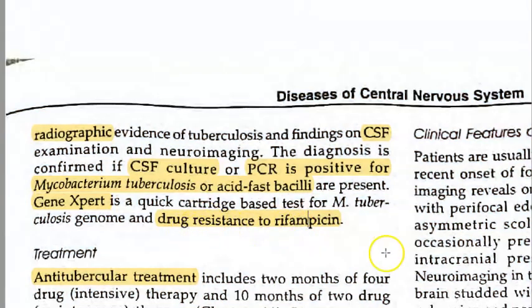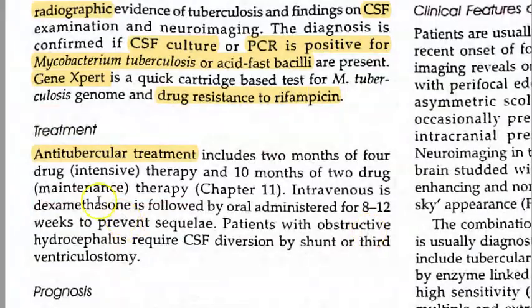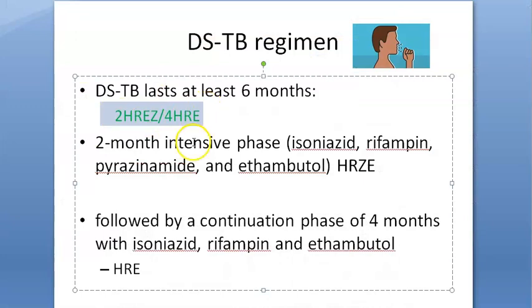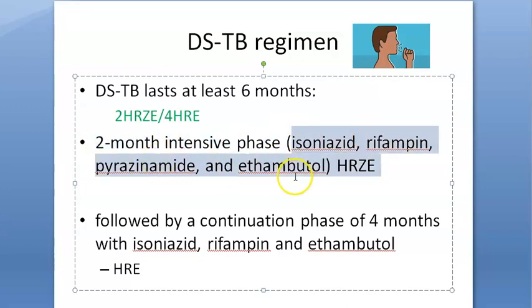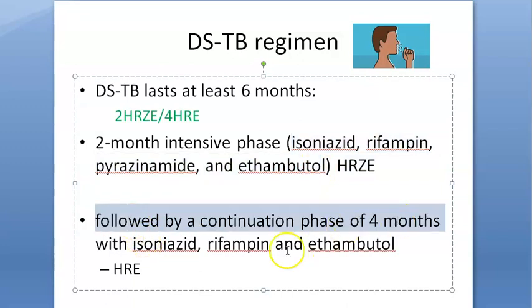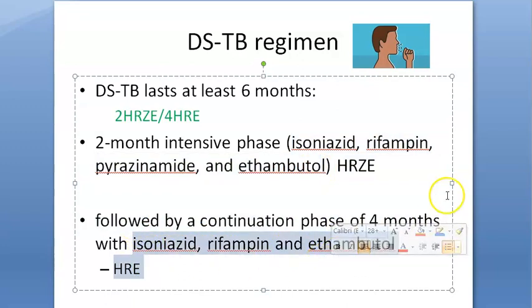If there is no drug resistance to rifampicin, what treatment will you give? Anti-tubercular treatment, which is isoniazid, rifampicin, pyrazinamide, ethambutol, HRZE. This is the standard thing that you will write for anti-tubercular treatment. So HRZE and HRE, right? This is how they'll give it: 2 months intensive phase of isoniazid, rifampicin, pyrazinamide, ethambutol. Then continuation for 4 months of isoniazid, rifampicin, ethambutol.